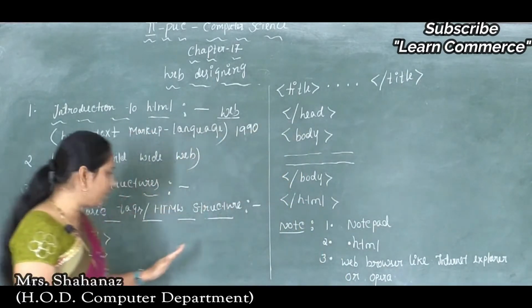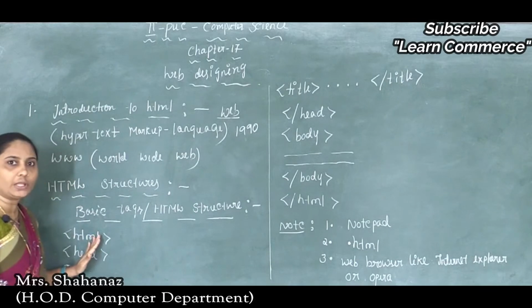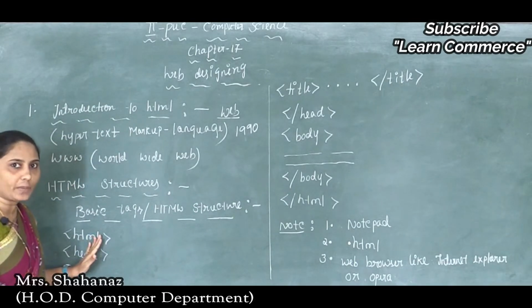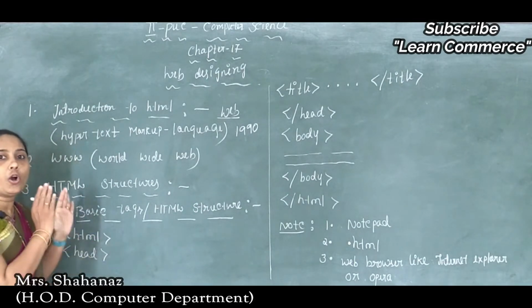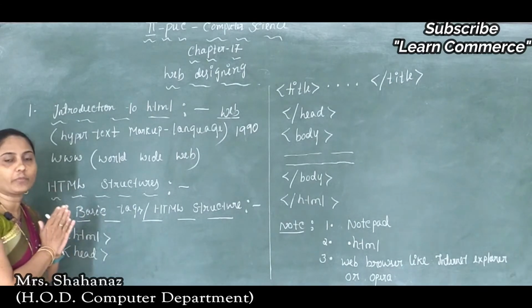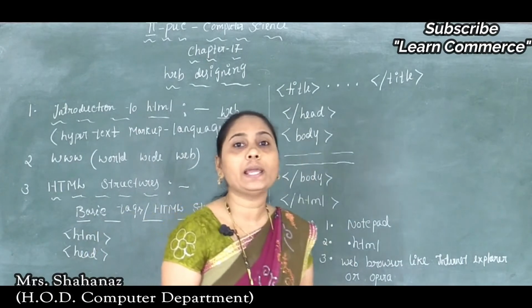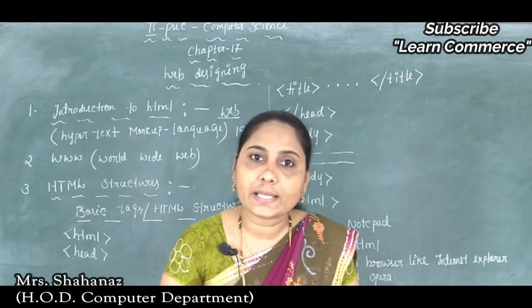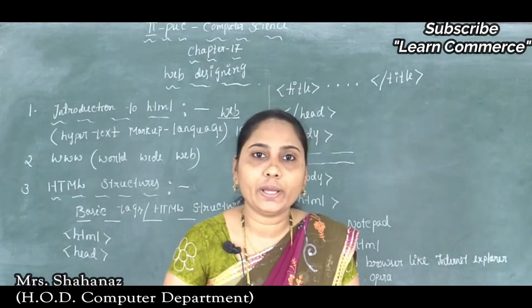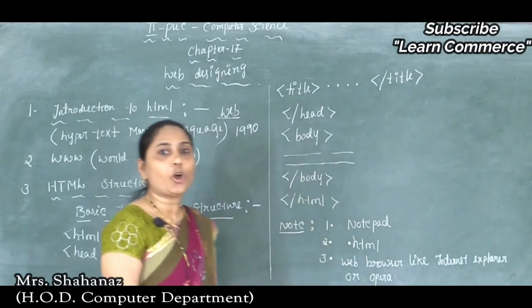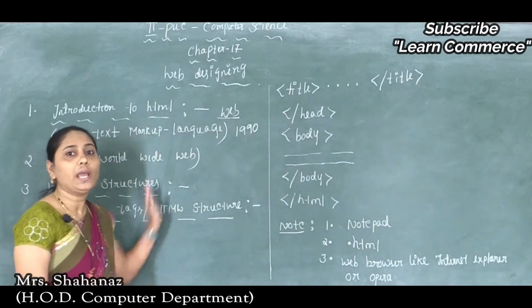HTML is a language, and this language uses many English words. While writing the basic structure of the HTML language, we mostly use many English words. It is a language which makes it possible to create or present information on the internet.